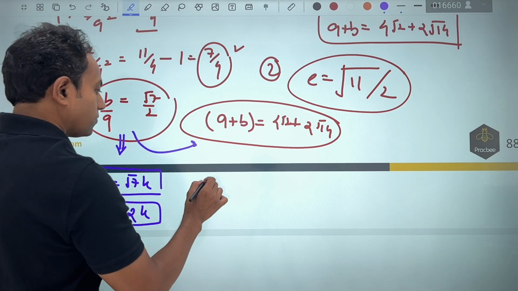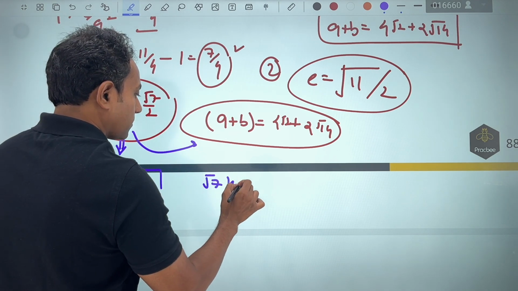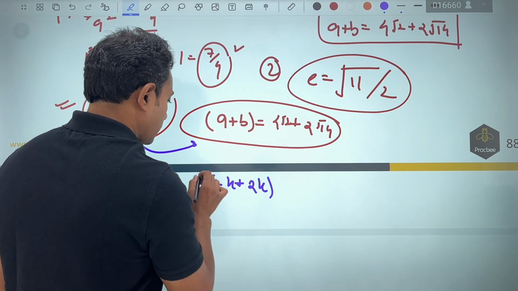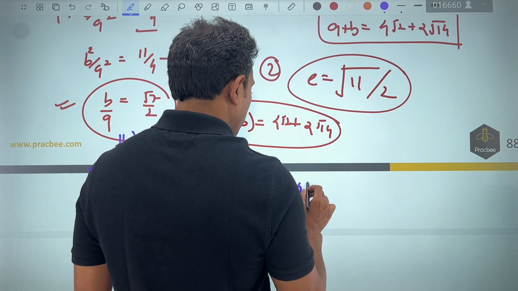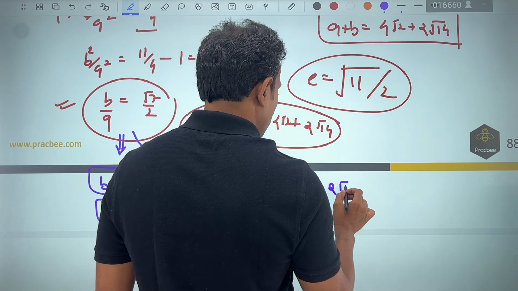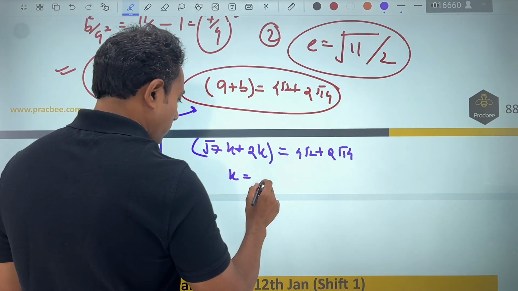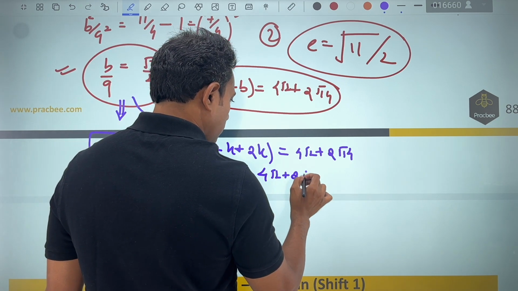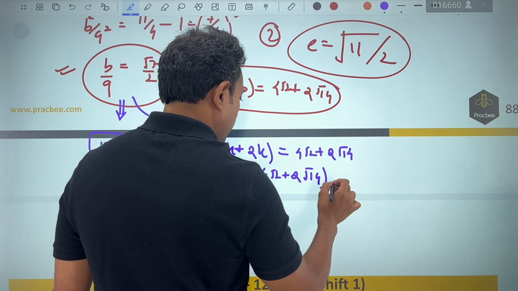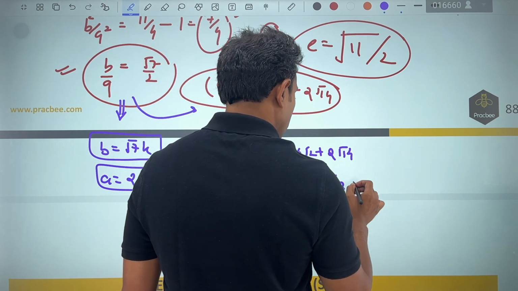Root 7 k plus 2k will be equal to 4 root 2 plus 2 root 14. If I divide, you are going to get k equal to (4 root 2 plus 2 root 14) by (2 plus root 7).